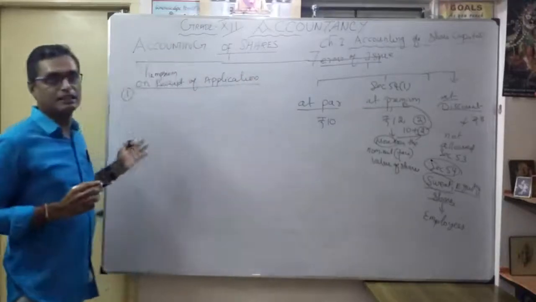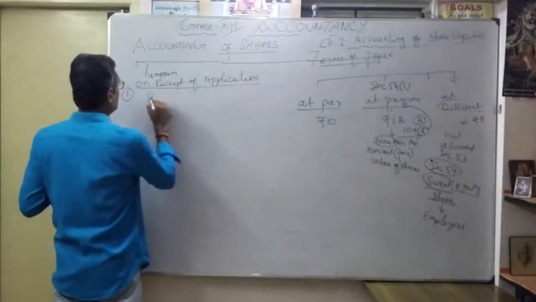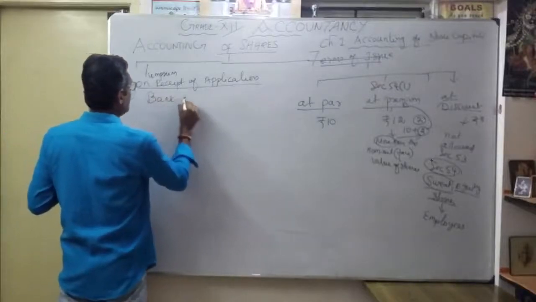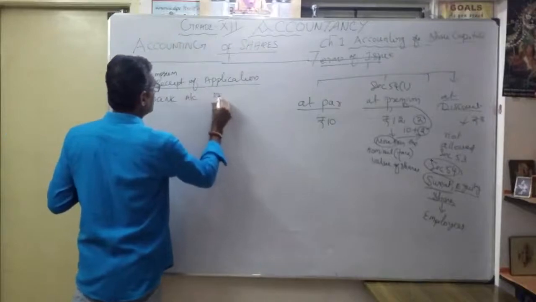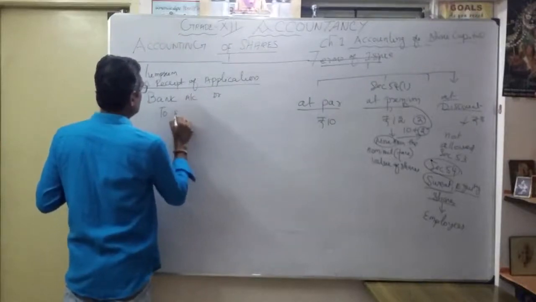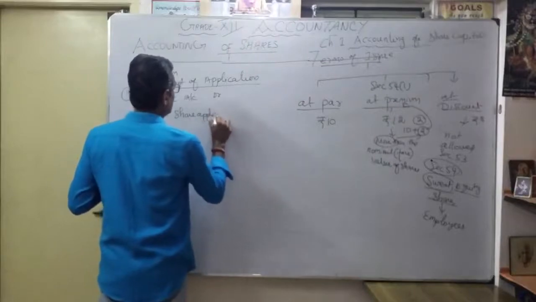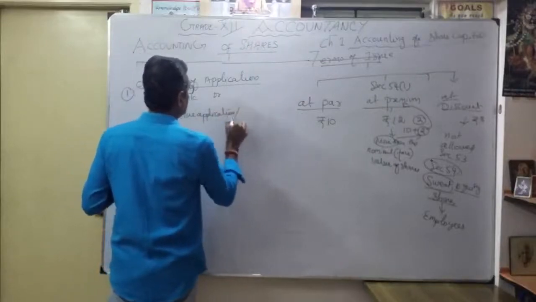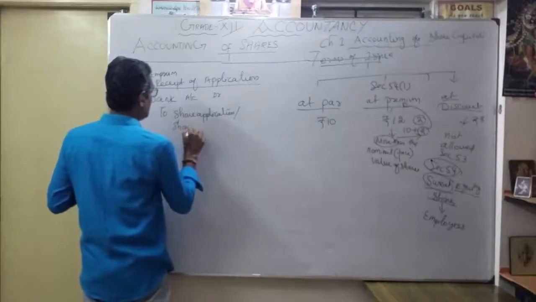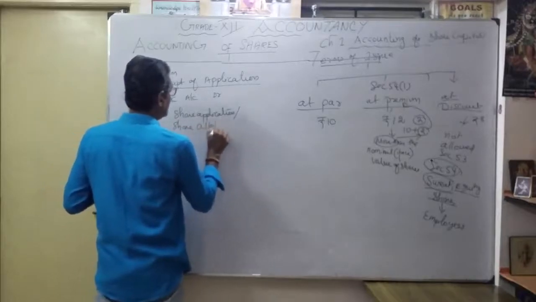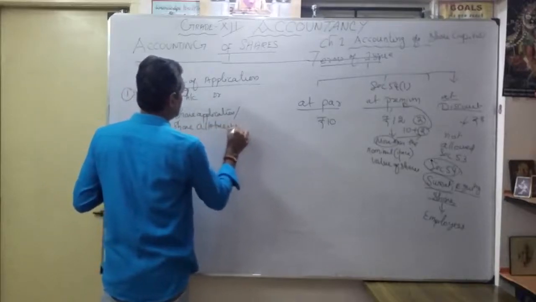So what's the journal entry? It's very simple. We got money. So bank account debit to share application, or you can mention share allotment account.